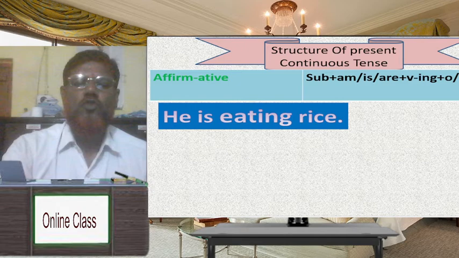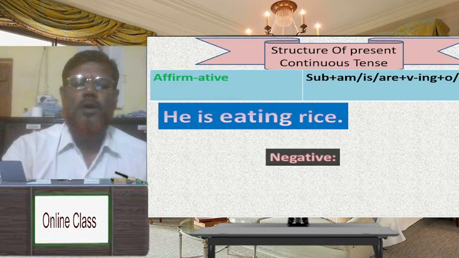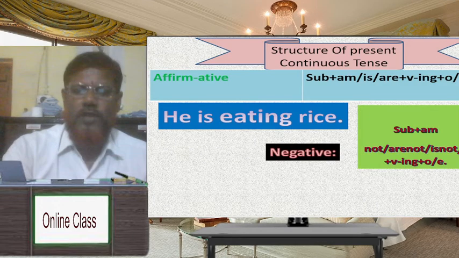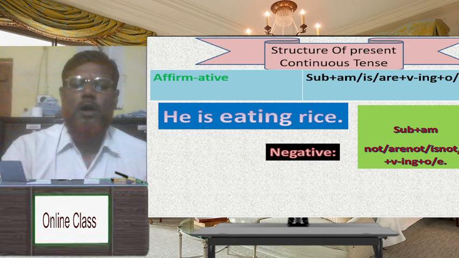So, the structure of an affirmative sentence of present continuous tense: subject plus am, is, are plus verb with ing plus object or extension. Have you understood? Dear student, negative structure of present continuous tense: subject plus am not, are not, is not plus verb with ing plus object or extension.